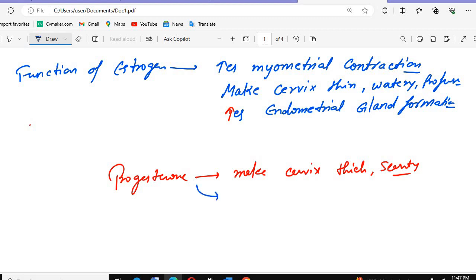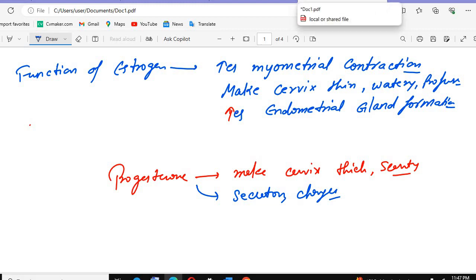Progesterone, we studied, has the secretory change. When the endometrial glands form, they help in the secretory changes. What are the secretory changes? They secrete glycogen or fat or lipids, in the form of vacuoles. So remember, estrogens increase the myometrium, and together they increase the uterine size, and that will help in pregnancy.